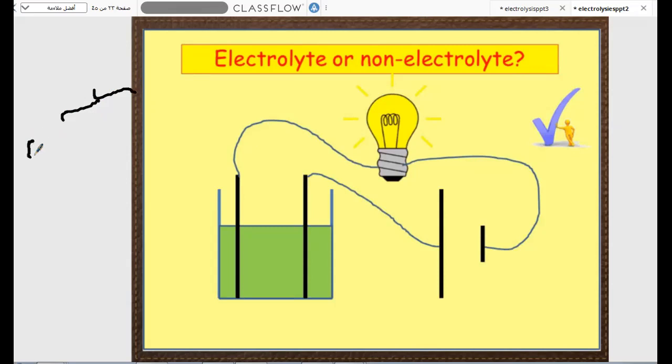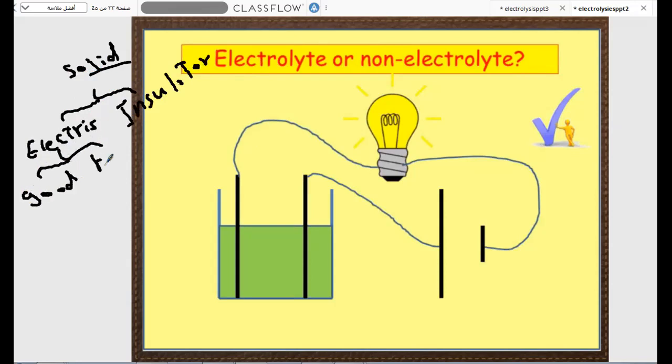We have electric conductor solid substances, or insulators. In electric conductors, we have a good conductor or a bad conductor, a degree of conductivity. That's concerning solid matter. Good conductors are like metals and insulators are like non-metals.